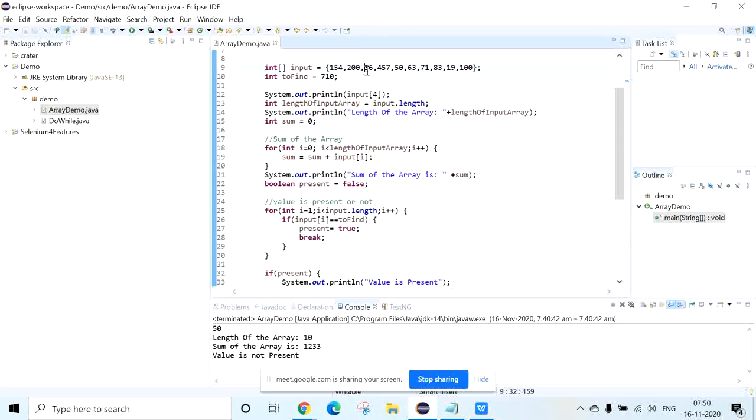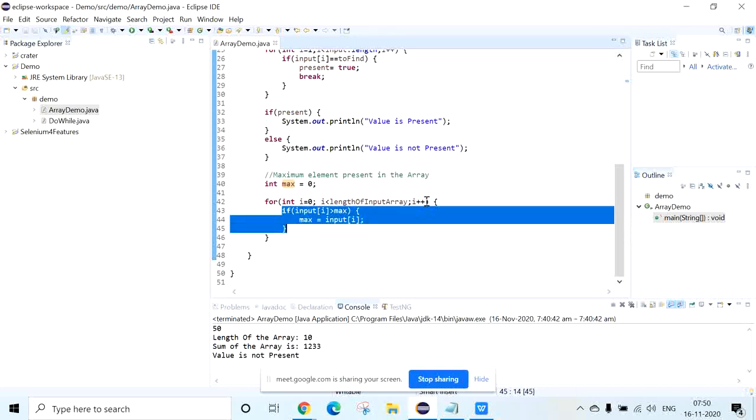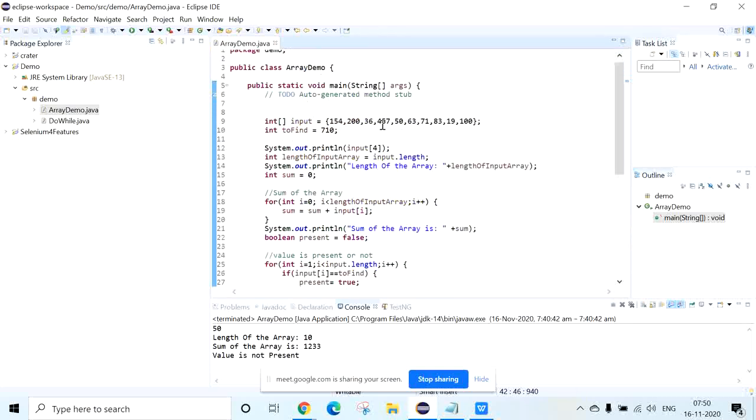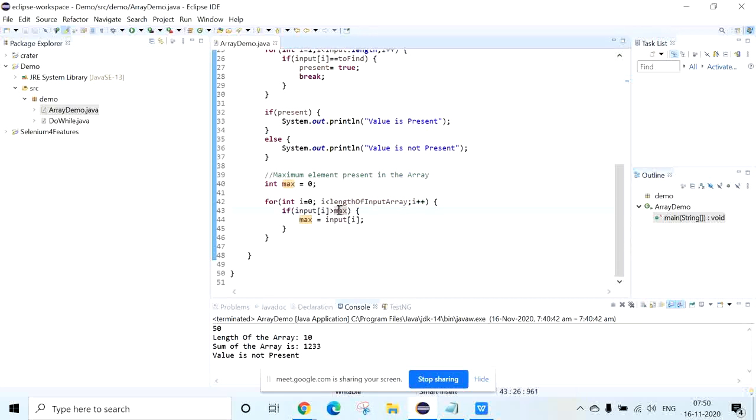When it comes to this 36, now the index value is 36. What will happen? Now that 36 is compared with the 200. Now the condition is false. Now this block will not get executed. It will come to again this for loop. Now it will come to the fourth index. The fourth index is 457. So the 200 is compared with the 457. So the 457 is greater than 200. Now the condition is true. The maximum value is assigned with the 457.